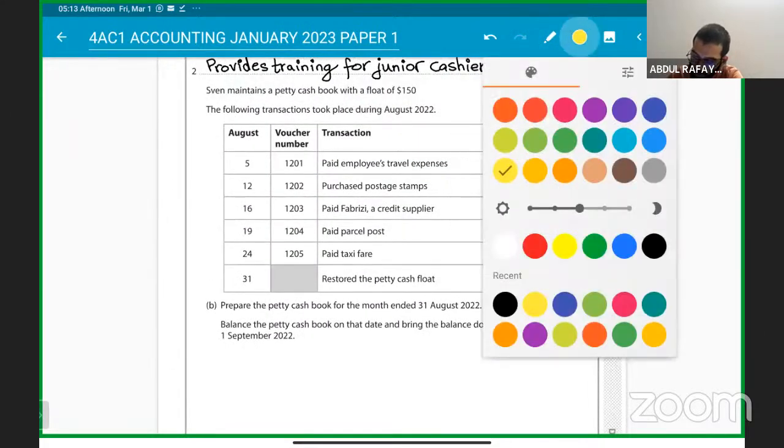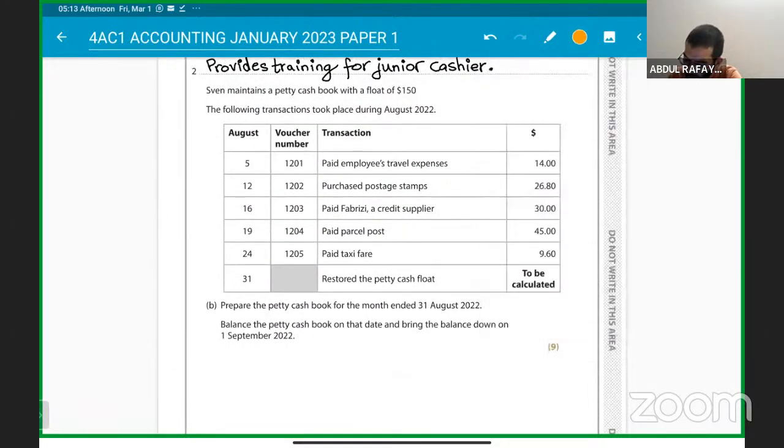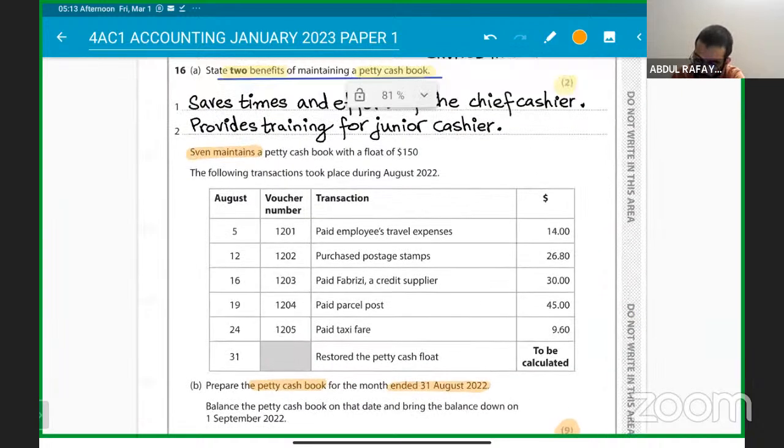No. Any questions? Okay. The next thing is that we have 9 marks. Prepare the petty cash book for the month ended 31st August. Seven maintains a petty cash book with a float of $150. So the final balance will always be 150. She must always have 150 minimum in the petty cash book.